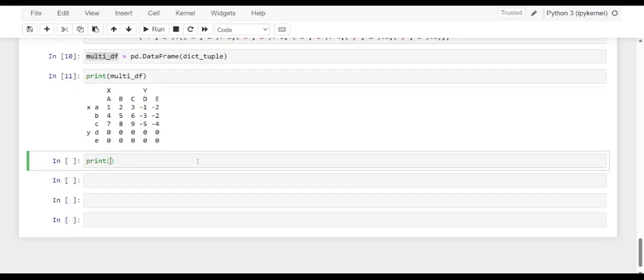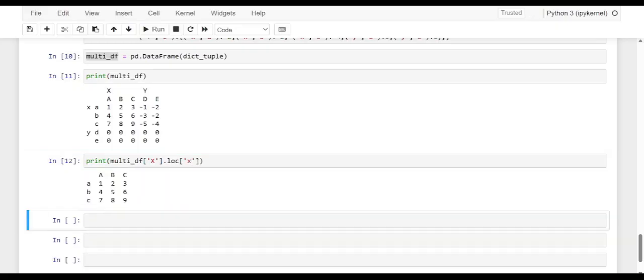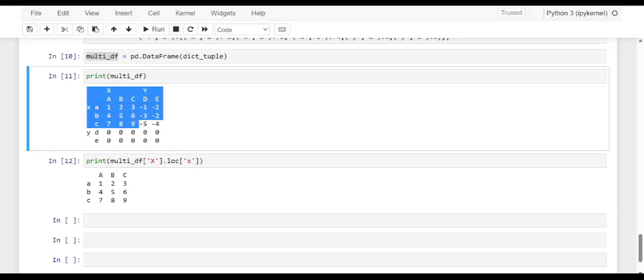Of course, it is multi_df, and let me give the uppercase X, and kindly observe, by using loc, I'm going to pass whichever is there in the loc of the small x. See here, what we have selected is this exact one. So actually the y is not included. Of course, see here 1, 2, 3, 4, 5, 6, 7, 8, 9.